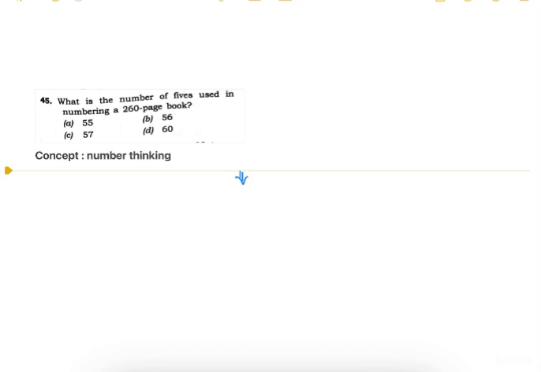This question is based on the concept of number thinking. We know that in a band of 100, from 0 to 99, we write each digit 20 times. In the book we start from 1, and in this question it goes up to 260.